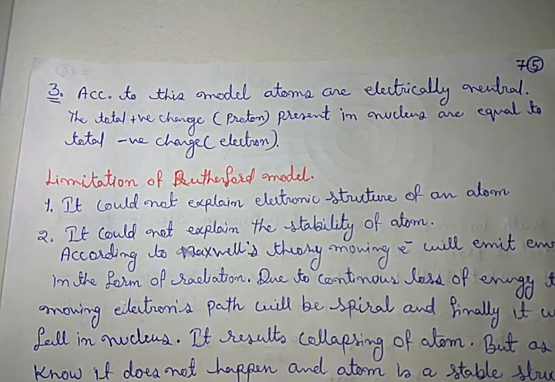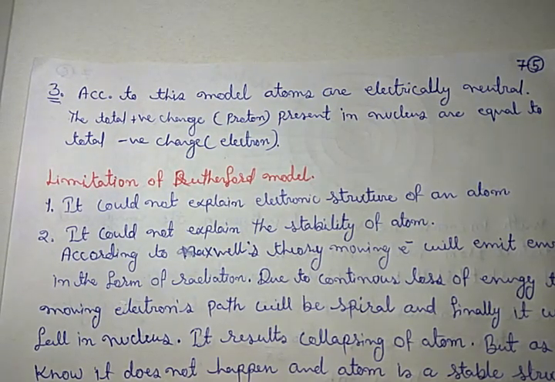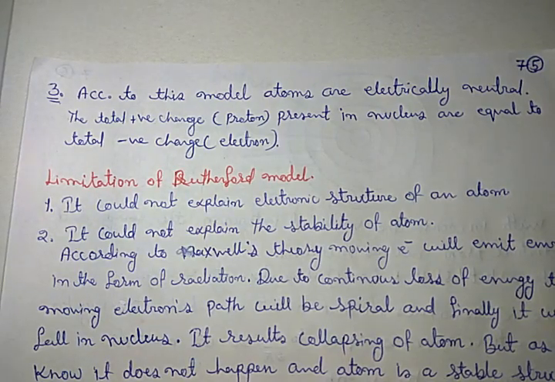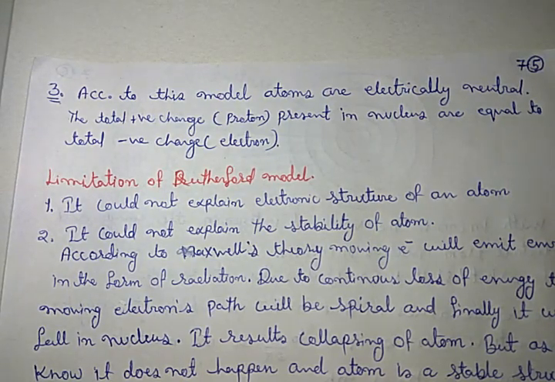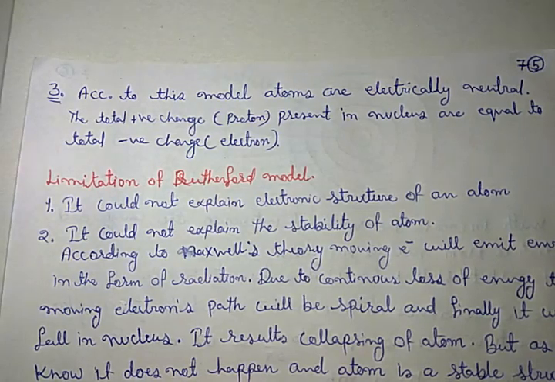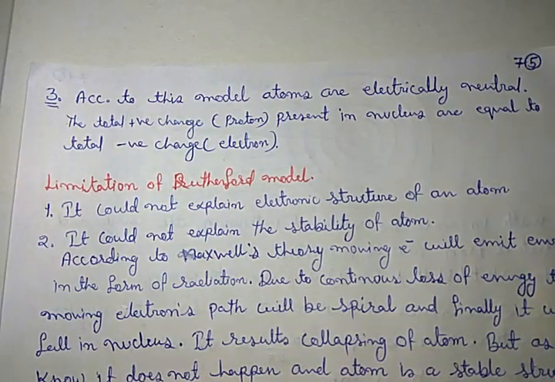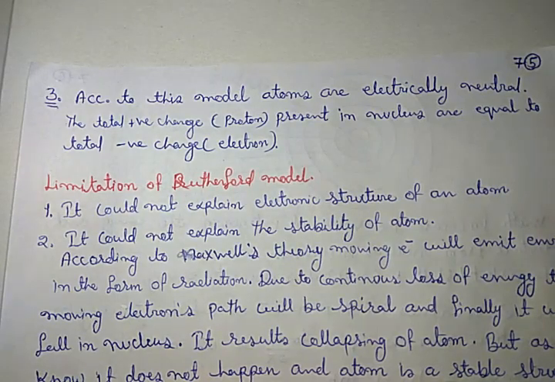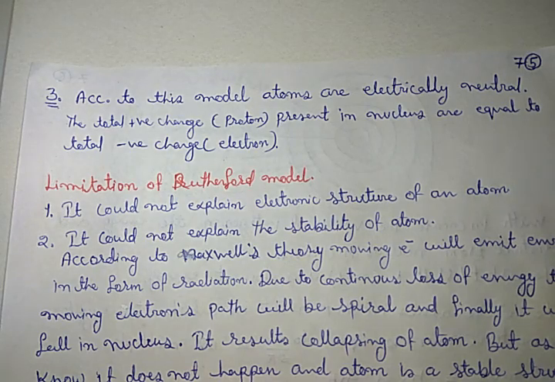Now if we consider the achievements of this model, there were two main ones. First, it explained the nucleus. Before it we discussed the Thomson model, which had no consideration of a nucleus. In the Thomson model, all the positive charge was distributed over a sphere, but Rutherford used the term nucleus. That was the first important point of the model.